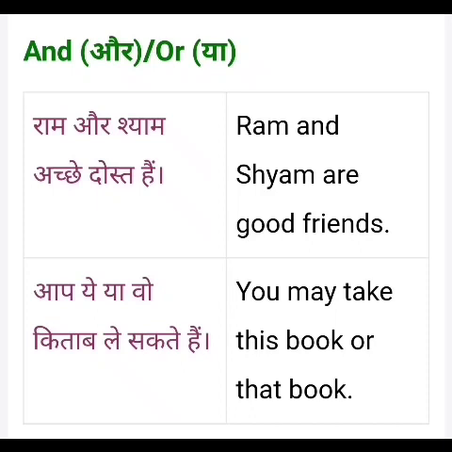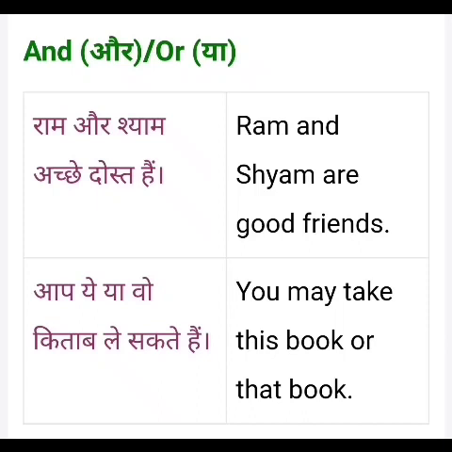राम और श्याम अच्छे दोस्त हैं. This is the first example. राम और श्याम अच्छे दोस्त हैं. So here we are using "and". The example is "and". Next is